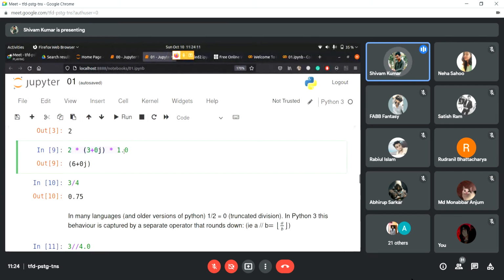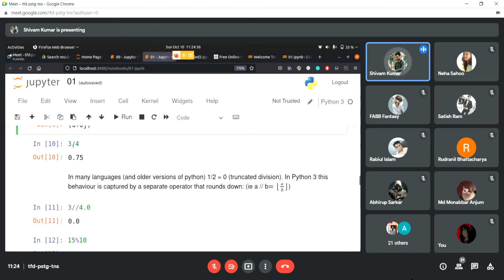Then we have some complex statements here. So 2 into 3 plus 0j. It's just that you can do any sort of mathematical operations on any sort of numbers, be it integers, floating point, or complex, since they all come under mathematics. So you can just try these out. You can execute them in your own Google Colab.